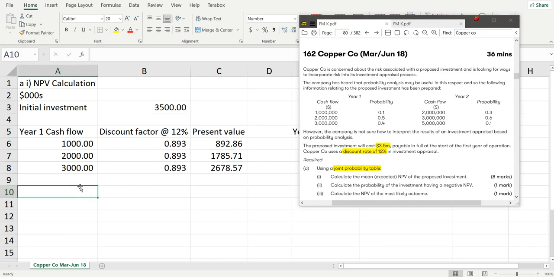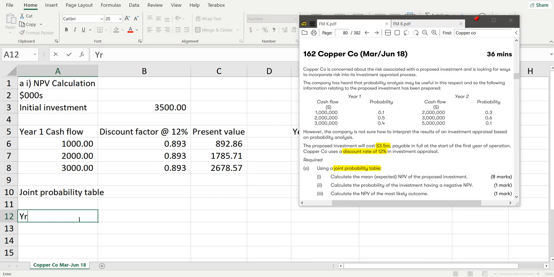You don't have to write this, this is just for formality. In the exam hall you may want to save time, so just do the table. Joint probability table. So year 1 cash flow and probability.